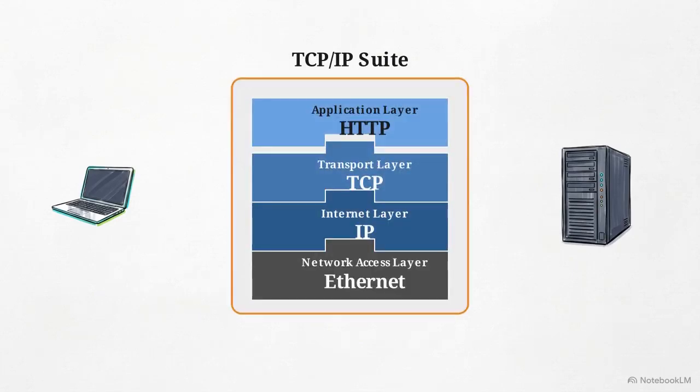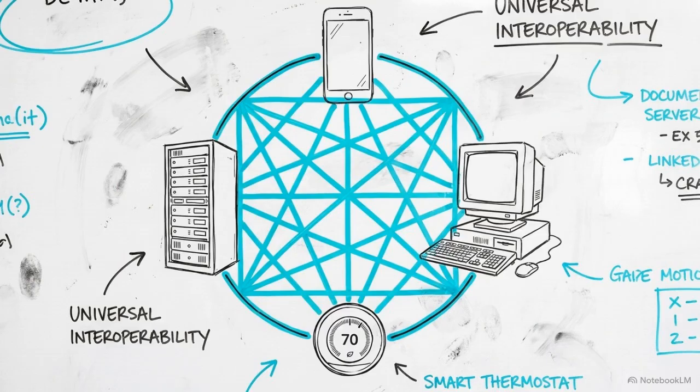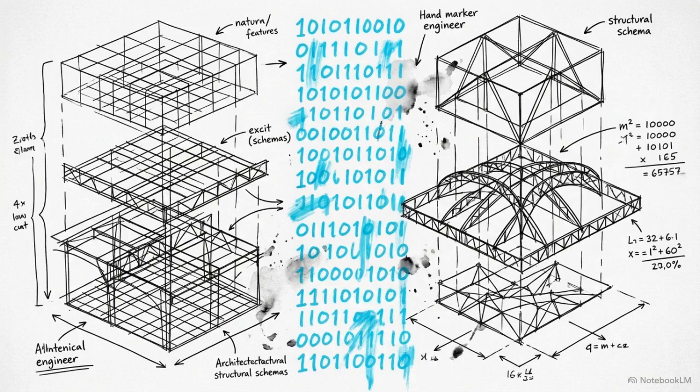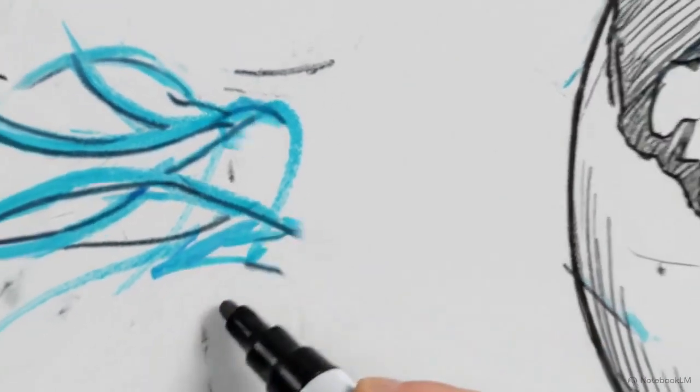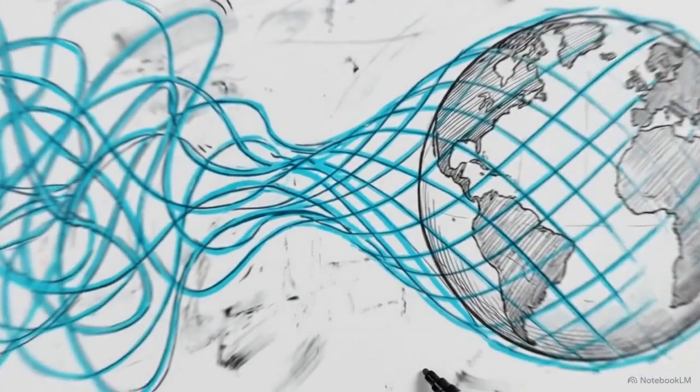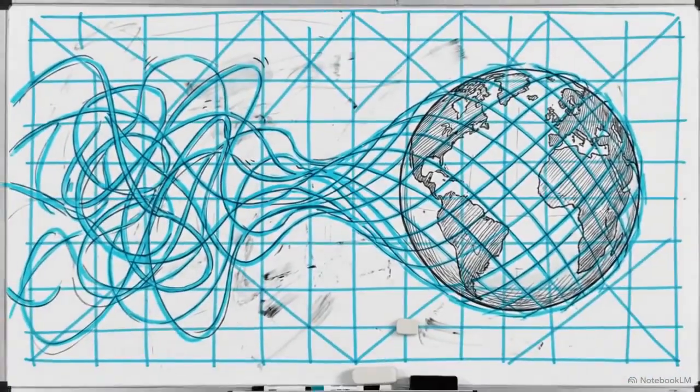These are bundled collections of standardized rules designed to work together in harmony. Adhering to an industry-standard suite allows hardware from completely different manufacturers to communicate flawlessly right out of the box. Protocols form the invisible, mathematical foundation of the Internet. They are the essential architecture that turns a massive web of raw physical connections into a reliable global communication system.